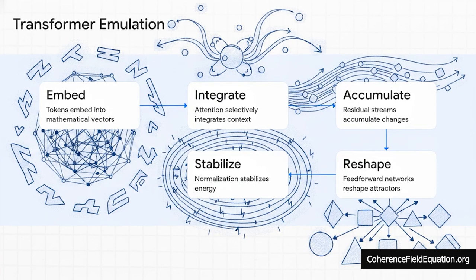So let's trace the exact mechanics of this emulation, step by step. Step 1, words, or tokens, are embedded into mathematical vectors. Step 2, the attention mechanism selectively integrates context from other tokens.